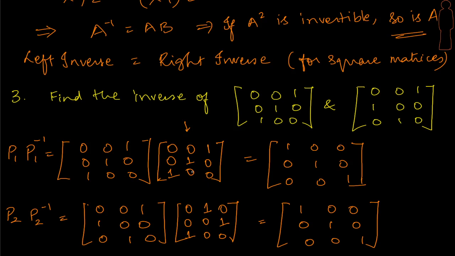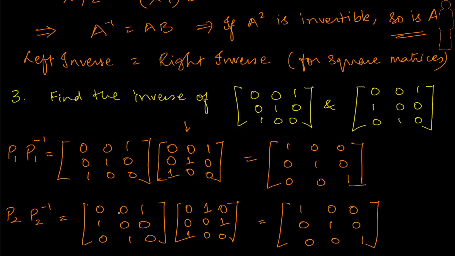Now in this case, what is happening is that P1 and its transpose are coming out to be the same, and that's because it's a symmetric matrix, right? If you see, this is a symmetric matrix, and therefore here also it happens to be the same. So one should not conclude by looking at P1 that P1 inverse is the same as P1. No, in this case the transpose is the same because it's symmetric.